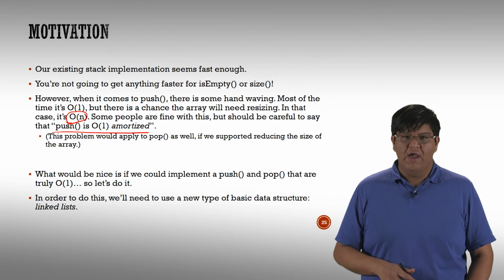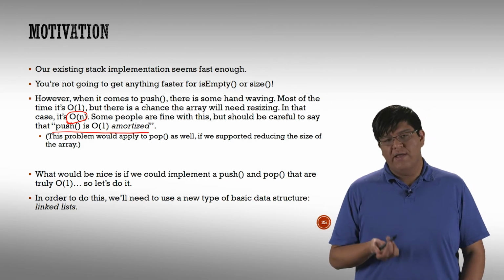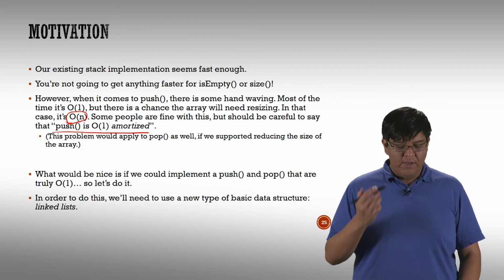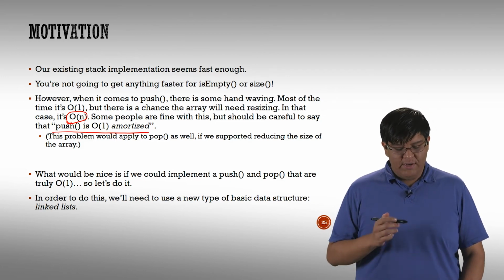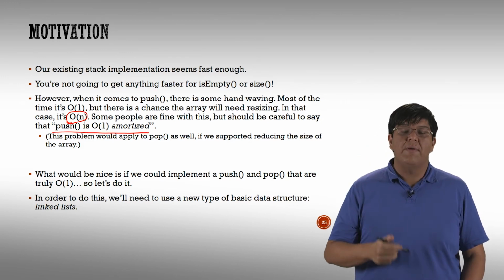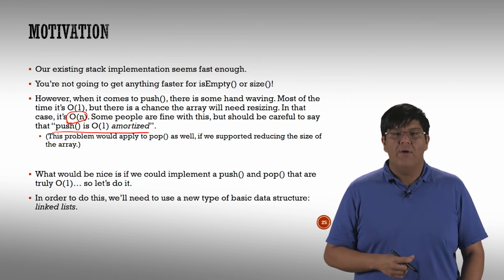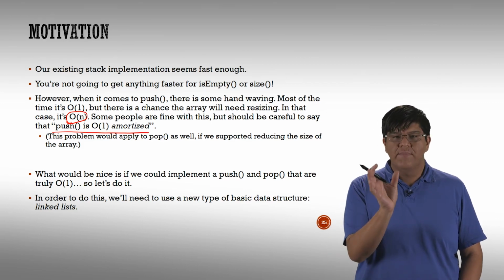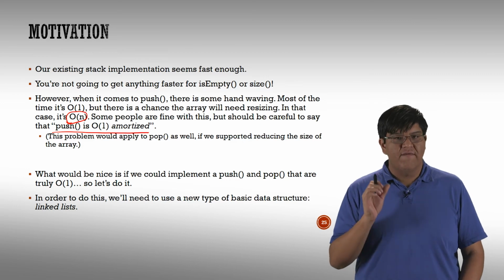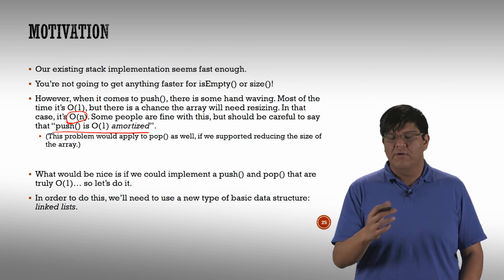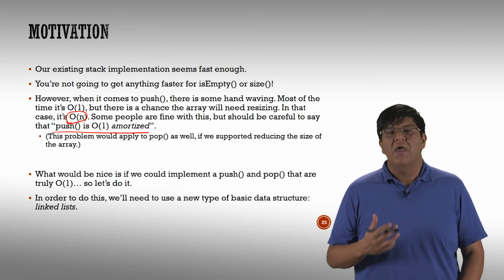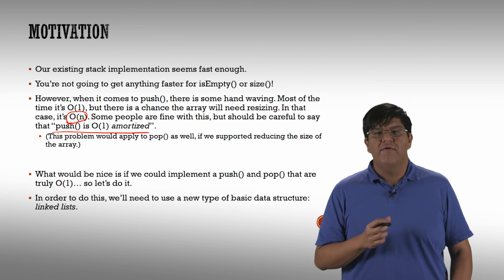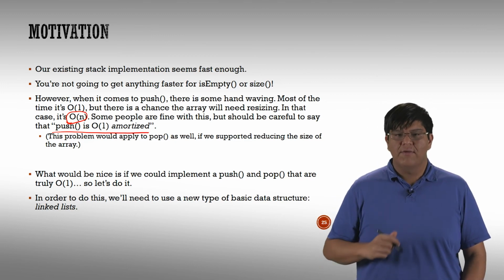Now, our general problem of having to resize really just applies to push right now. It would apply to pop as well if we wanted to worry about reducing the size. So if we care about memory consumption, we'd have to worry about that. And so ideally, what we want is both push and pop implemented in O of 1 time. And what would be even cooler is if we have them implemented in O of 1 time and also make the amount of memory reserved exactly what we need. So instead of having to waste space, having to over-allocate or something like that, it would be nice if the space was exactly what we need. So let's try and do that. Let's try to make push and pop both be big O of 1. Let's try to make the memory usage match exactly what we need.